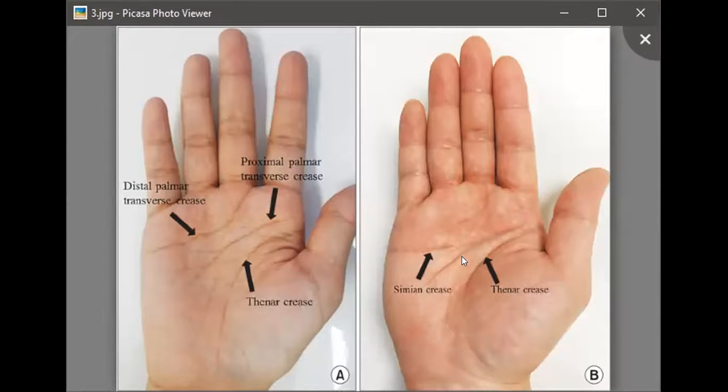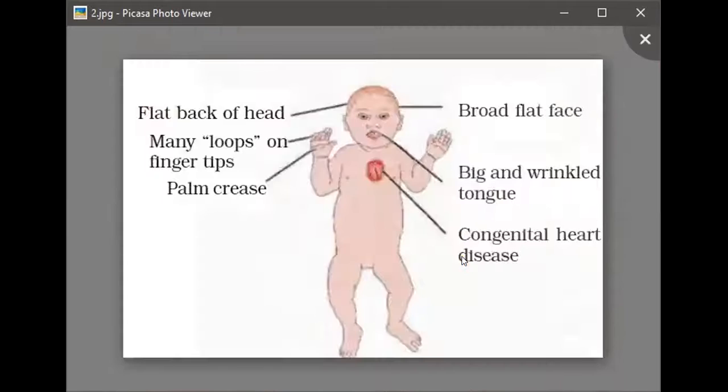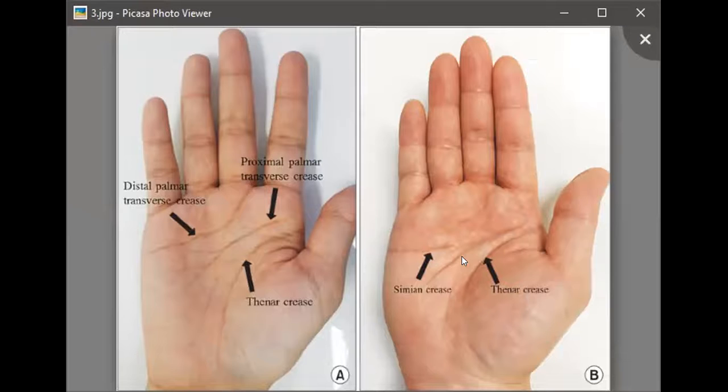But if you see the hand of a Down syndromic person, then you will observe that the number of crease is quite less. Just compare these two. In the Down syndromic patient, the number of crease is quite less. They are having one crease in the center like this. This is known as simian crease. Clear?